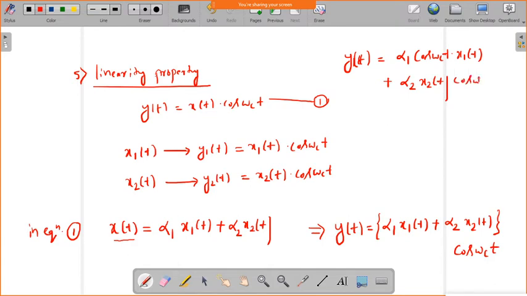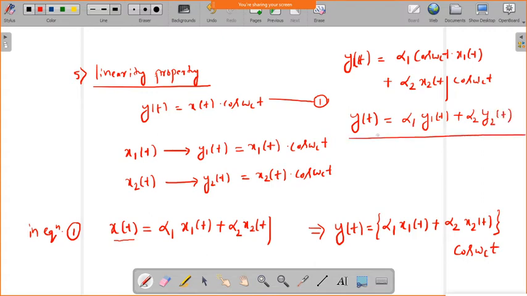So now just observe, it's superposing. y1 of t we are having x1 of t into cos omega c t, y2 of t is x2 into cos omega c t. So we can write it as alpha 1 into y1 of t plus alpha 2 into y2 of t.